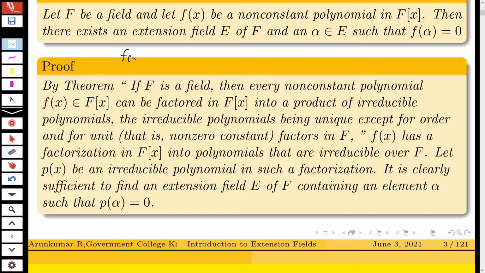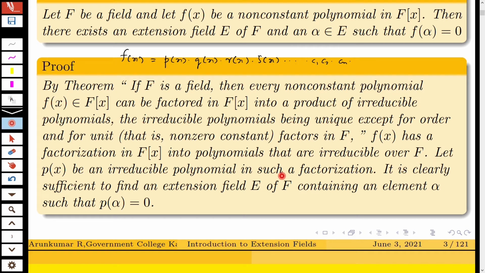f(x) equal to p(x) q(x) r(x) s(x), etc., to a finite number of terms, times some constants c1, c2, etc., cn. So suppose that f(x) has such a factorization where p(x), q(x), r(x), s(x), etc. are irreducibles. For f(x) has a factorization in F[x] into polynomials that are irreducible over F.